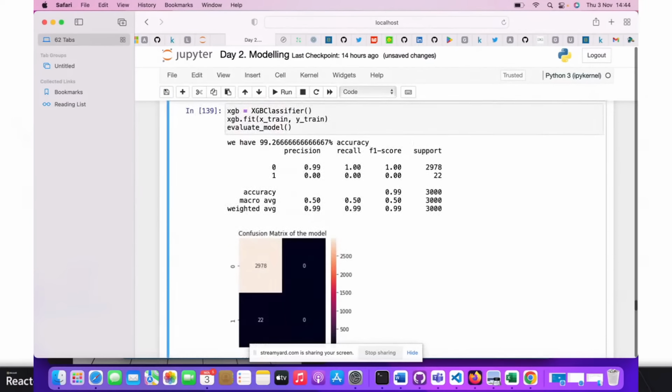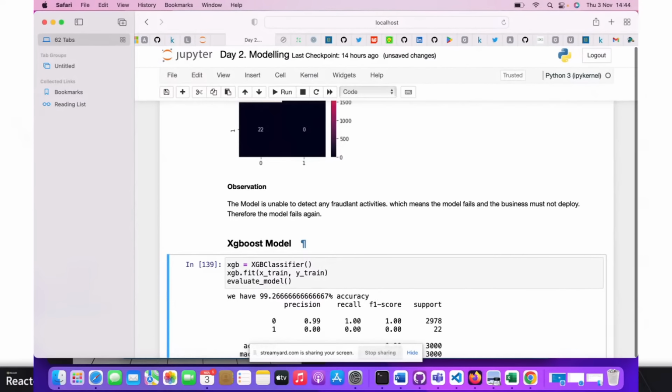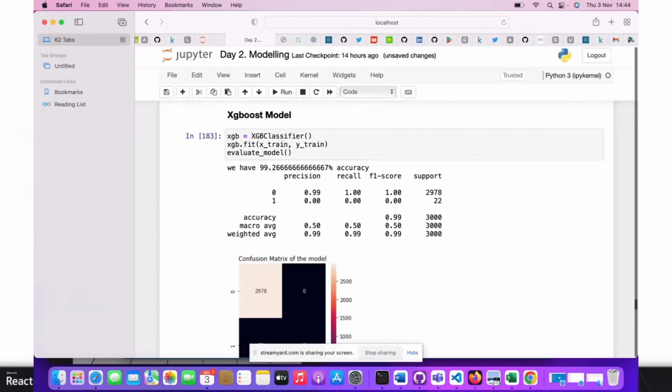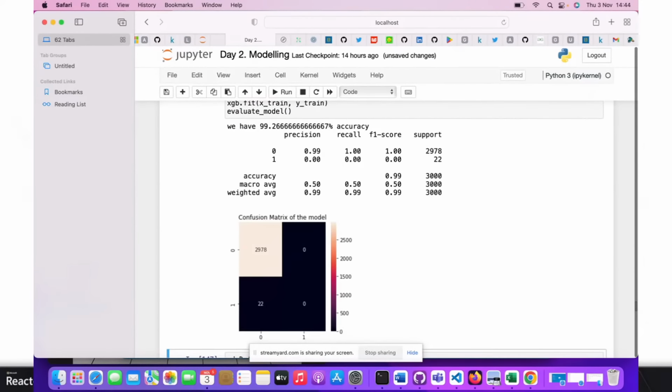So let's move to one of the extreme gradient boosting models, XGBoost. We want to look at what XGBoost is going to see despite using accuracy as the metric. It has again been observed that they have the same kind of traits: the logistic regression, the random forest model, and the XGBoost model. One of the ways to tackle problems in machine learning, when a particular model is not solving the problem, is to ask yourself again, go back to the drawing board. Am I using the right metric? Am I even framing this problem in the right sense, for me to be able to detect even just a fraudulent case?